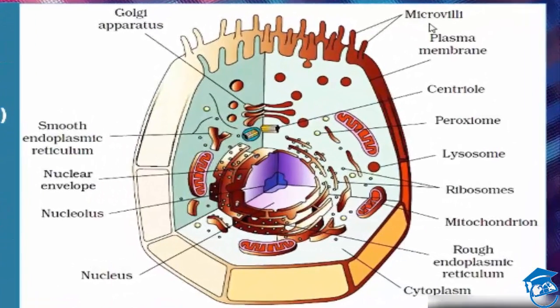As you can see, this is the plasma membrane, this is the centriole, this is the peroxisome, and these are the endoplasmic reticulum, which forms a channel-like structure. This is the nucleus, which is covered by the nuclear membrane, and these are the nuclear pores which are present on the nuclear envelope, and it is a unique characteristic of eukaryotes. This is the mitochondria, and these small dots are your ribosomes.